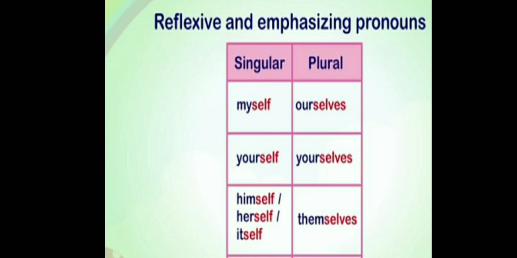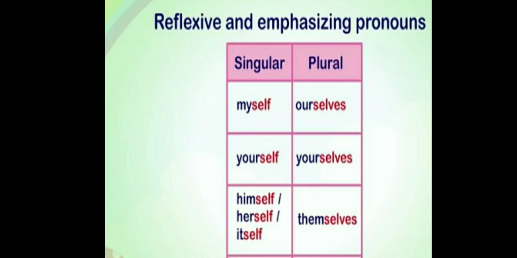Children, take page number 25. Look at the exercise which is given under the emphasizing pronoun. Fill in the blanks with emphasizing pronouns. One has been done for you. See the first one. He himself took the injured dog to a veterinarian. See the second one. The girl dash climbed the tree and plucked the mangoes.